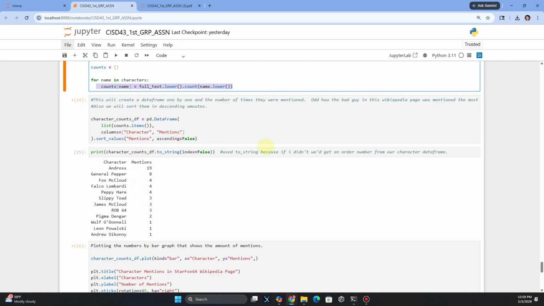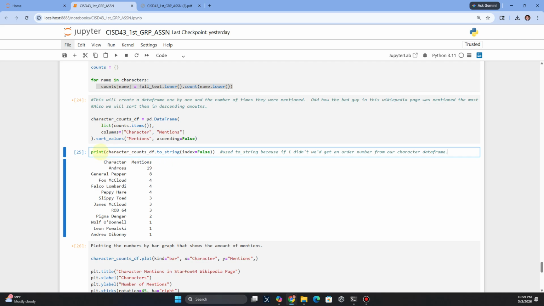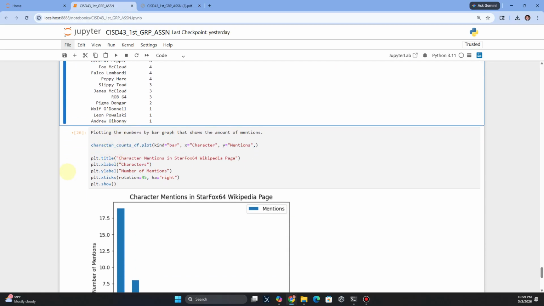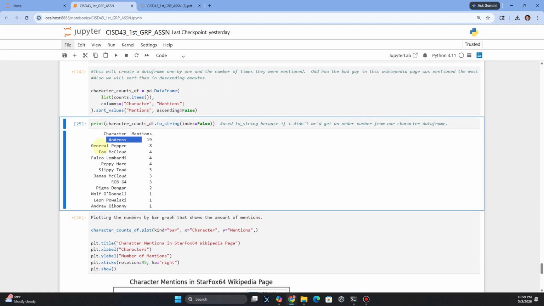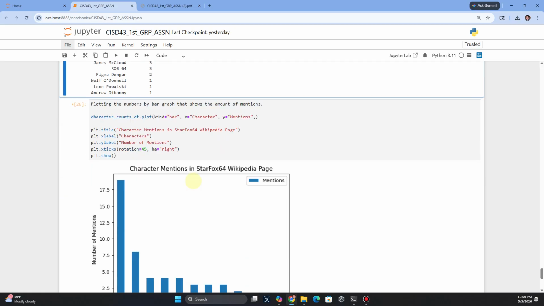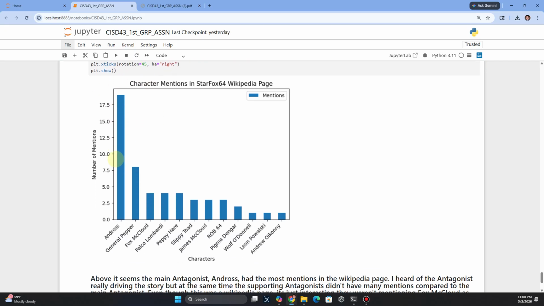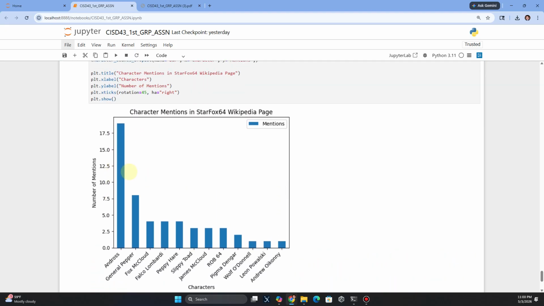And I was rather surprised. In stories, we would think that the protagonist is often the most important character in the series, but often, no, it's not. It's kind of true. I mean, this is a Wikipedia webpage, but it was interesting. The main character is at 4 and the bad guy is at 19. That's interesting. And then plotting them into a bar graph. And yeah, just by far.